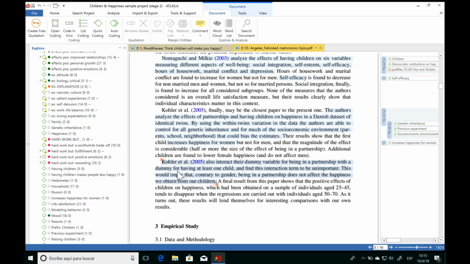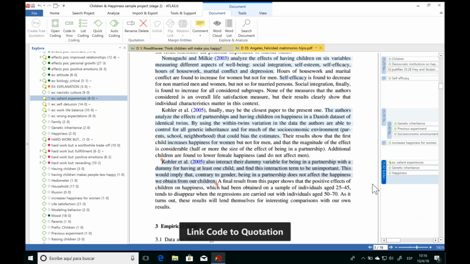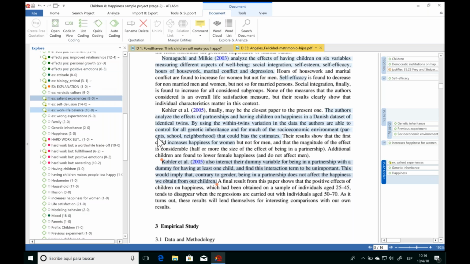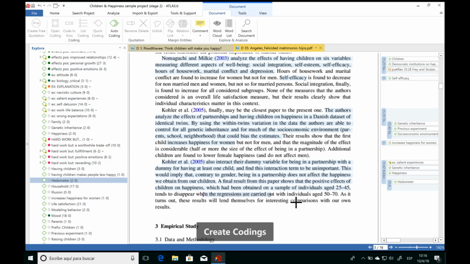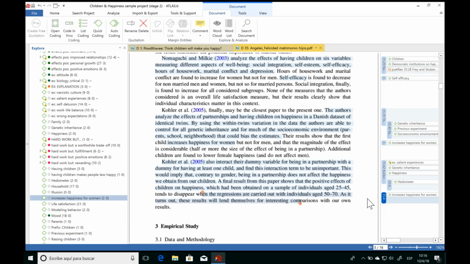To associate this code to the quotation, all we have to do is select that text and then click, drag and drop the code on top of the quotation. So you can also conduct analysis in ATLAS.ti. You can carry out your coding just by dragging and dropping your codes on top of the different quotations. So those are some of the different ways in which we can analyze text documents in ATLAS.ti.